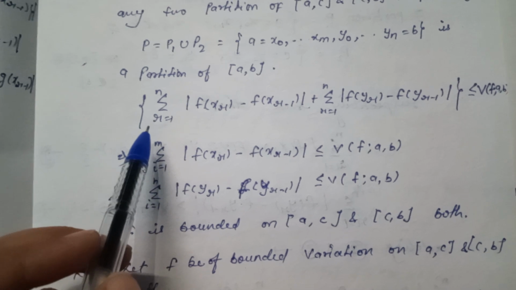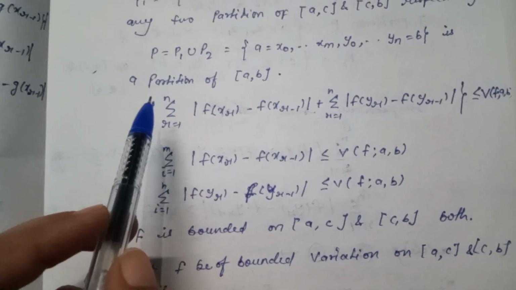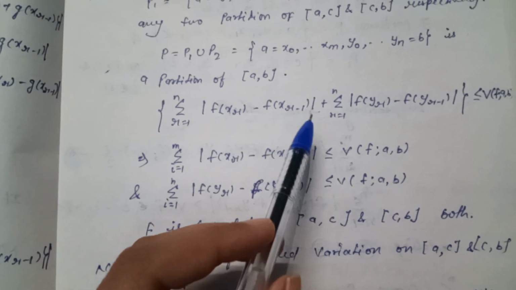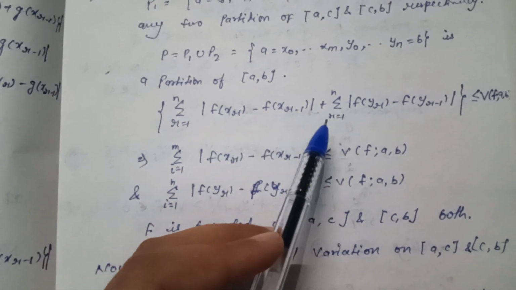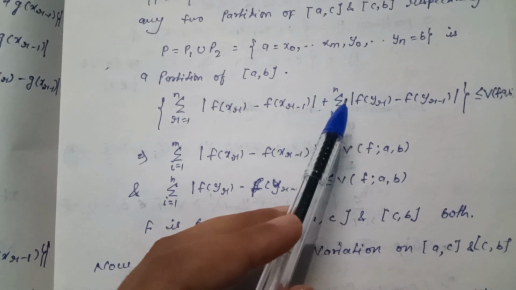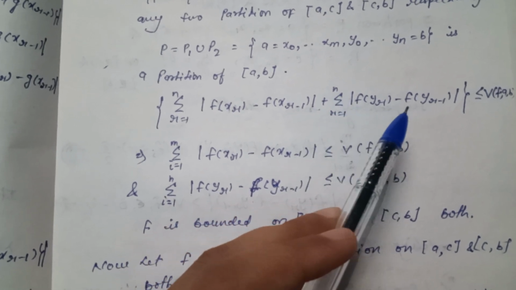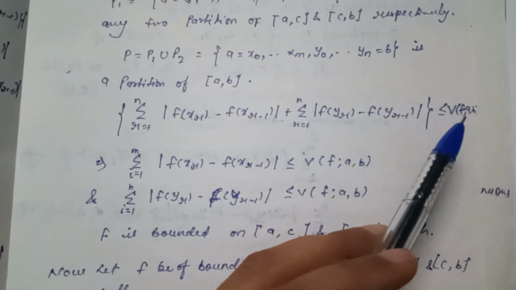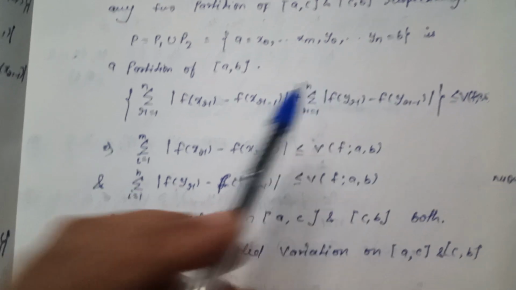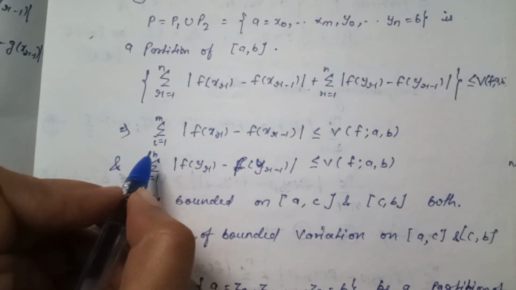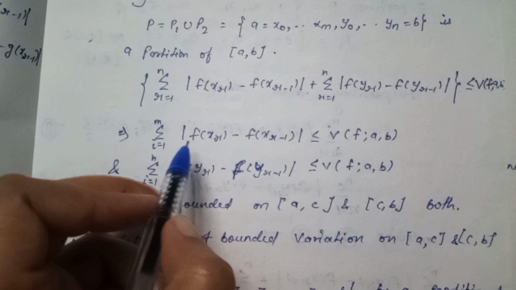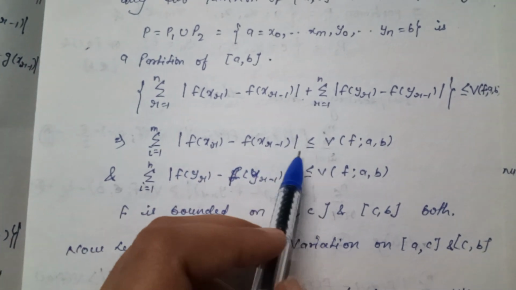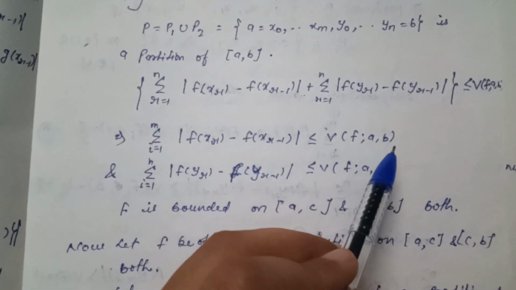Summation over r = 1 to n of |f(x_r) − f(x_{r−1})| plus summation over r = 1 to n of |f(y_r) − f(y_{r−1})| is less than or equal to V(f, a, b). Now summation over r = 1 to m of |f(x_r) − f(x_{r−1})| is less than or equal to V(f, a, b).